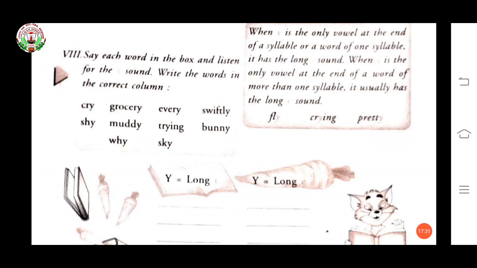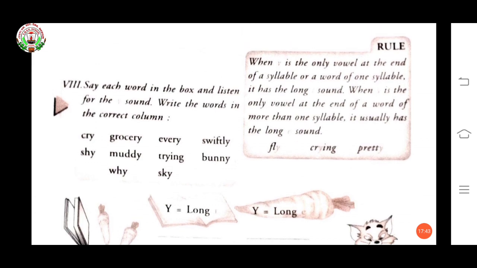Say each word in the box and listen for the Y sound. Write the word in the correct column. Before doing this exercise, see these rules. When Y is the only vowel at the end of a syllable or a word of one syllable, it has the long I sound.